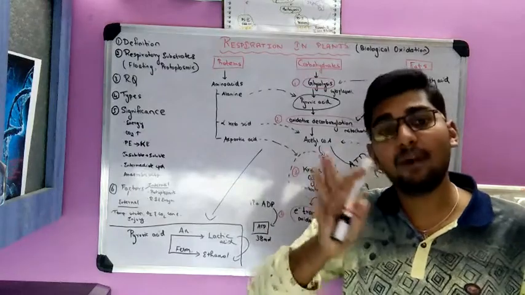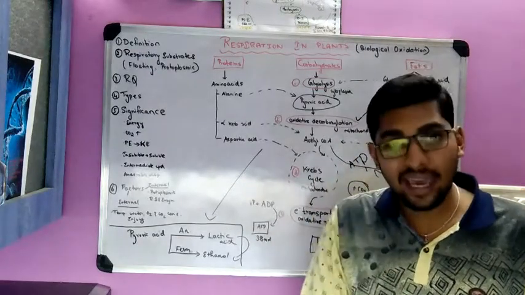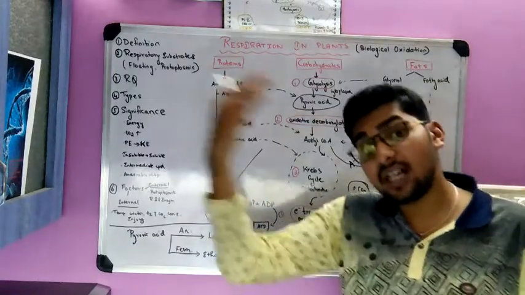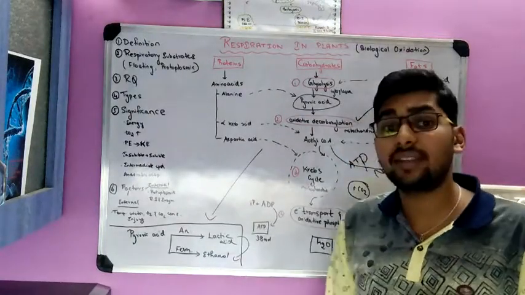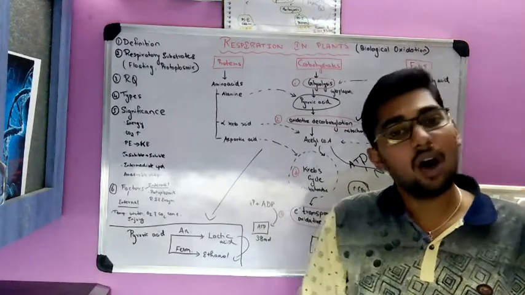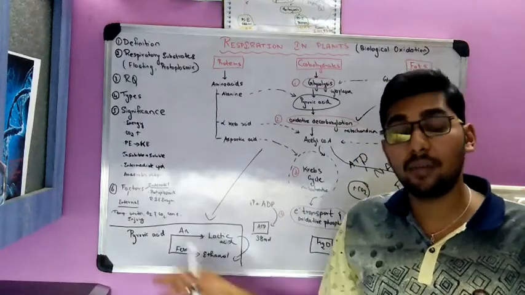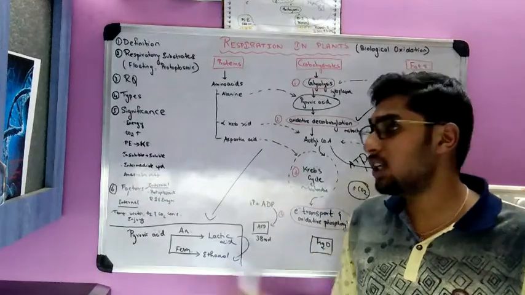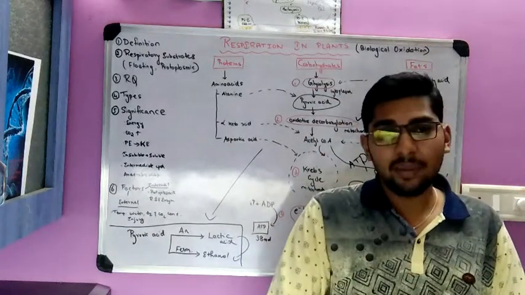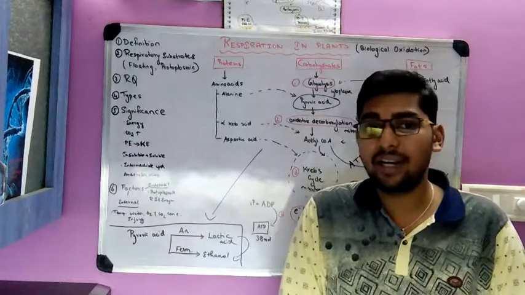Fermentation is also a type of anaerobic respiration, where instead of lactic acid you get ethanol. Ethanol or ethyl alcohol is very industrially important in distilleries and all. Alcohol manufacturing is done here. Fermentation also takes place in the preparation of idli batter, dosa batter, and all, and carbon dioxide is liberated.